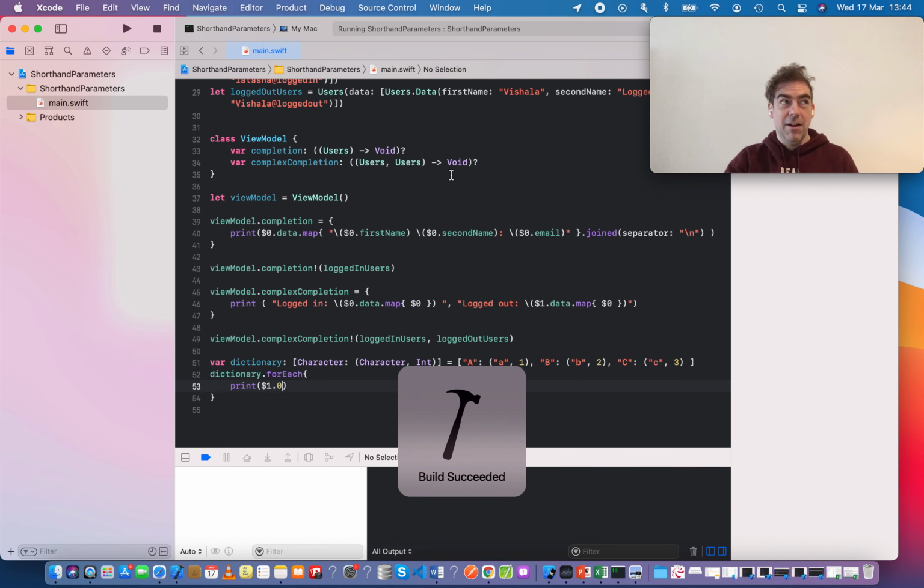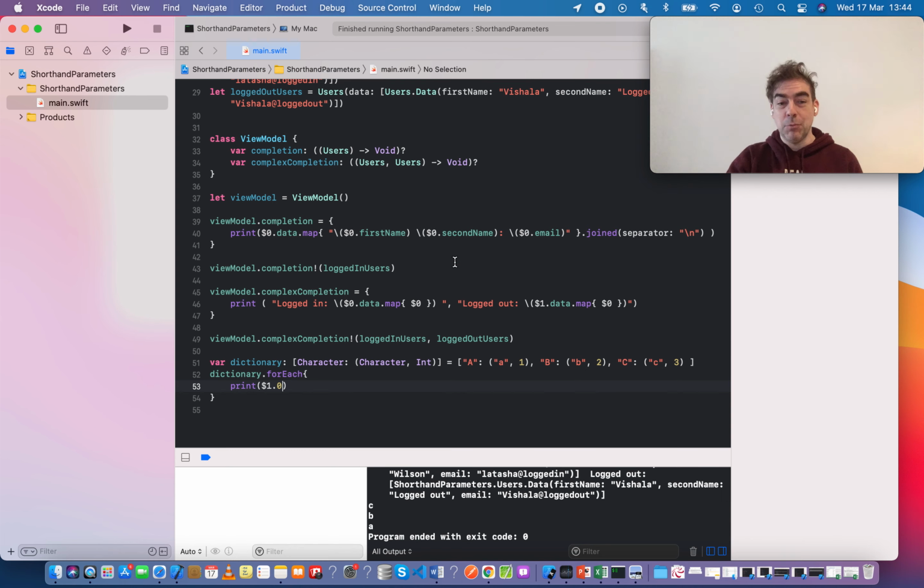I've tried, by trial and error, to find out which one is the lowercase element. It's not a very good idea. It has to be really clear about what these shorthand arguments stand for. So this is something to think about. Are shorthand arguments the right use to solve a problem or to make your code easy to read?